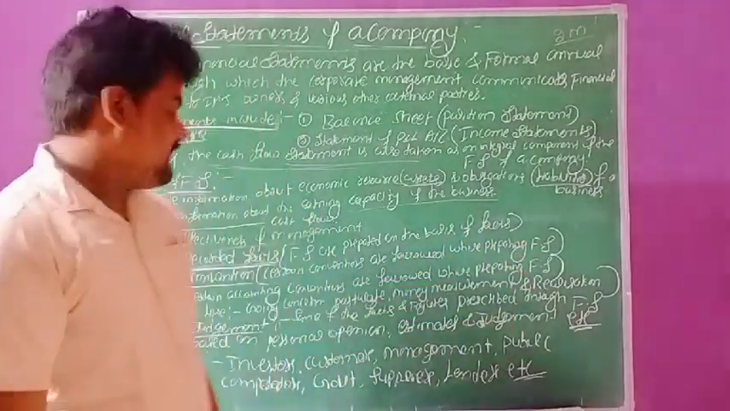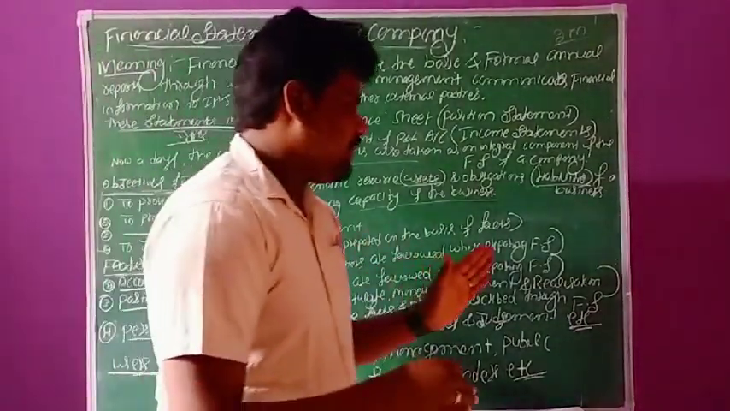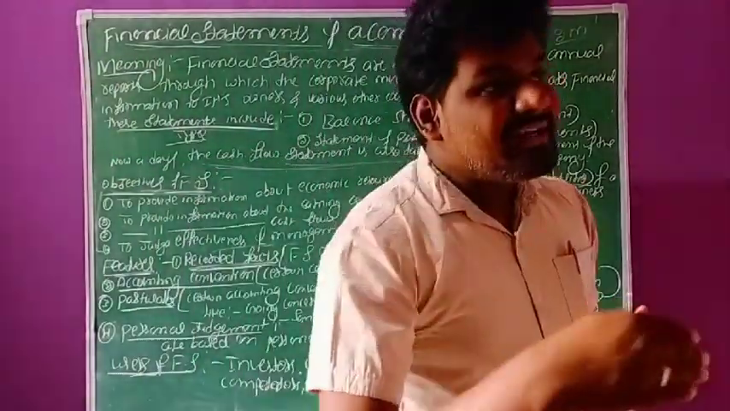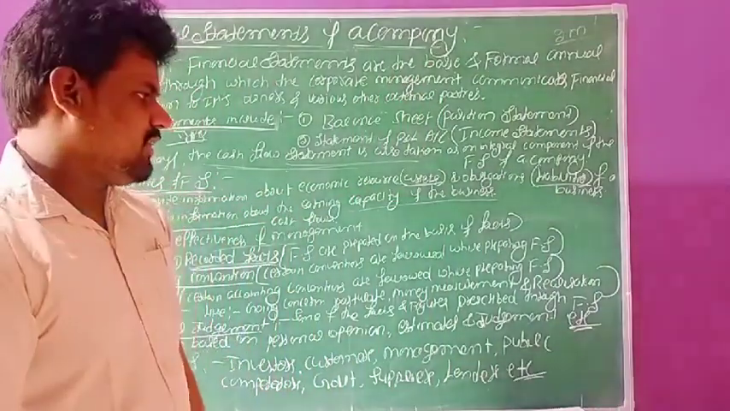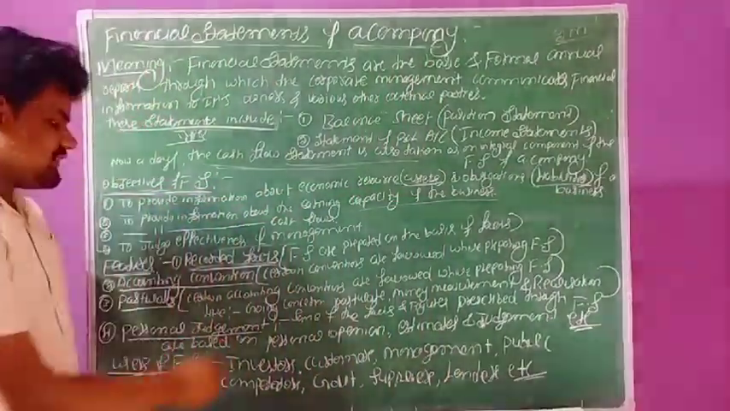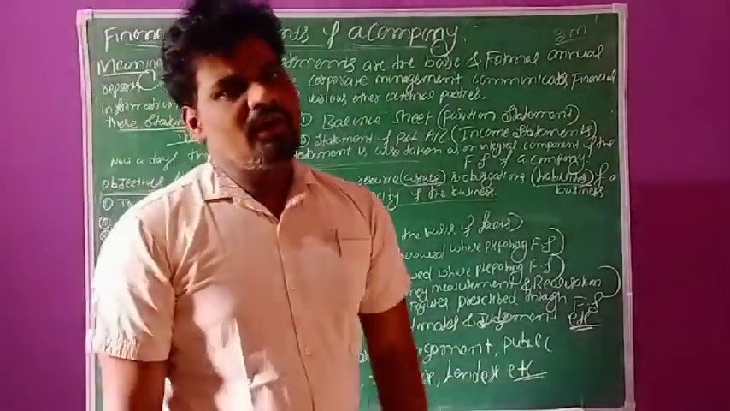The first one, recorded facts, means financial statements are prepared on the basis of true facts, I mean historical facts, which are kept in the business organization. So this is the first feature of financial statements of a company.